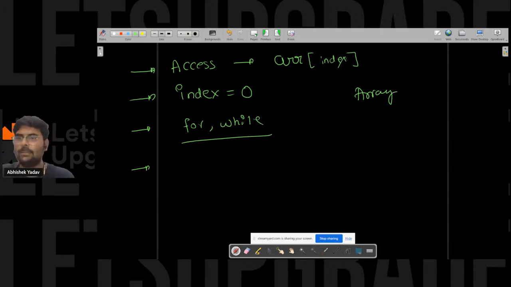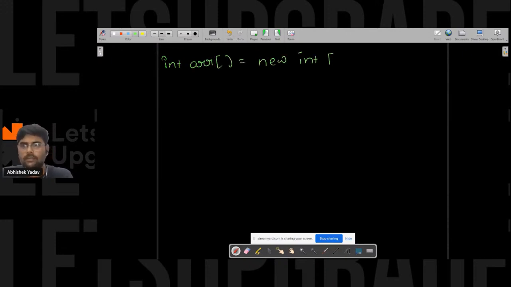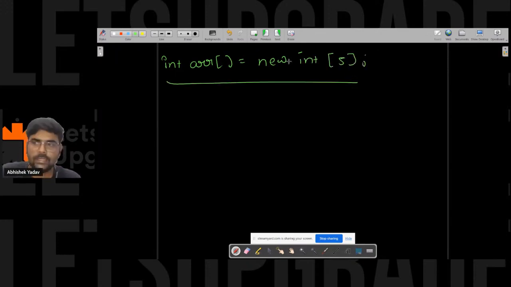So let's try to understand that point also, right? You got to know about int ARR, like how you can initialize and declare an array at the same time. There is one more way, which is int ARR is equal to new int 5. This is the second way you can create the array. Here you are using the new keyword, and in the first way you are saying int ARR 5.